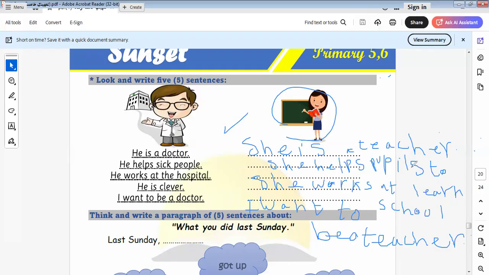So she's a teacher. She helps pupils to learn. She works at school. I want to be a teacher. Okay, this is the sentence that I write here in this part.